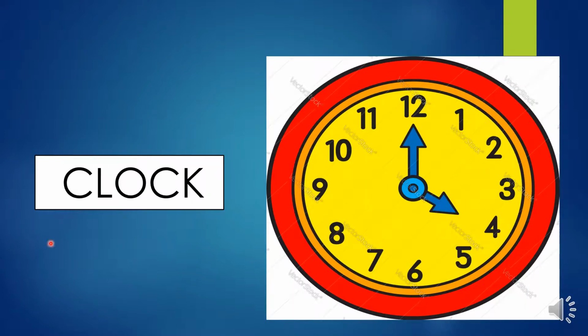The next example of in-between numbers is a clock. We use a clock to see the time. Isn't it, children? In the clock, we have numbers from 1 to 12. Now, in between 1 and 3, we have number 2.